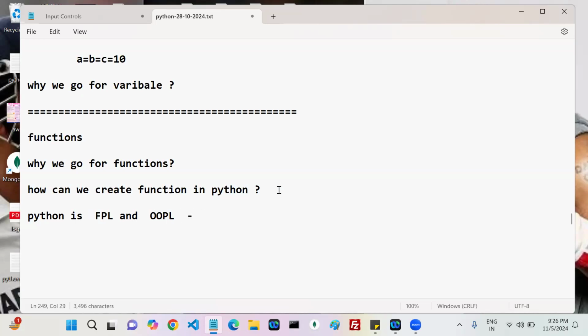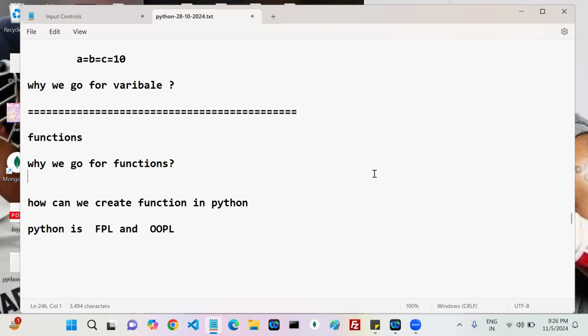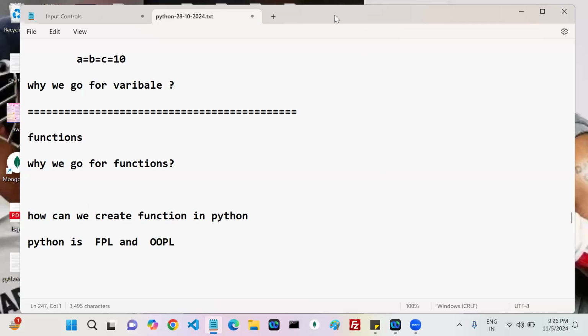Valid or invalid statement? I want answers to these three questions. First one: why do we go for functions? This is a general question, for any programming language.